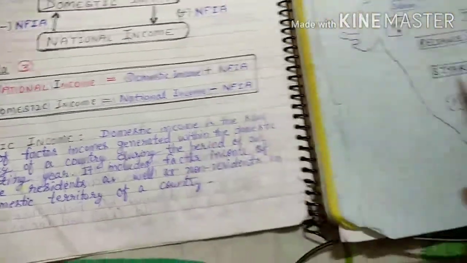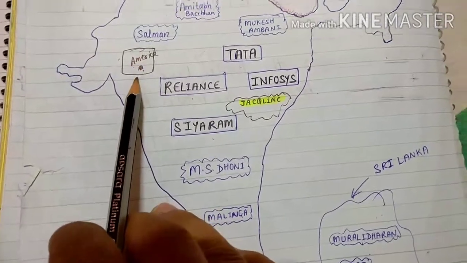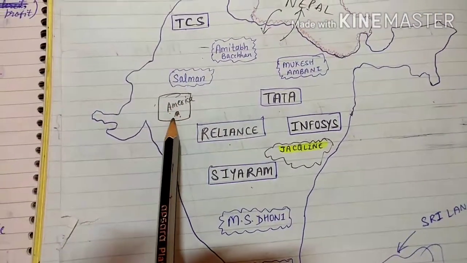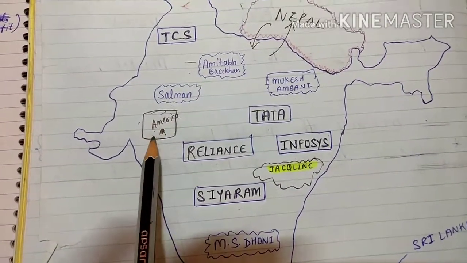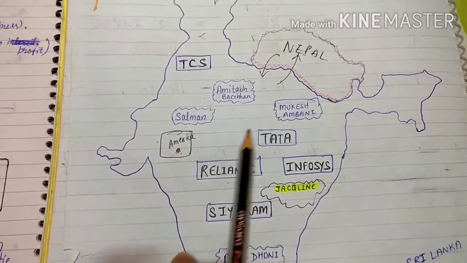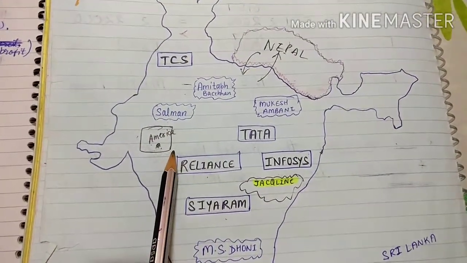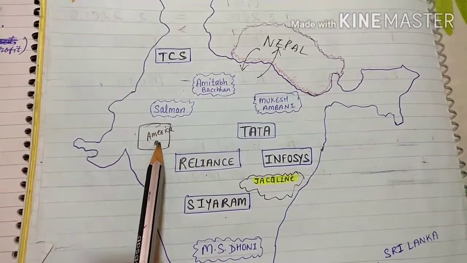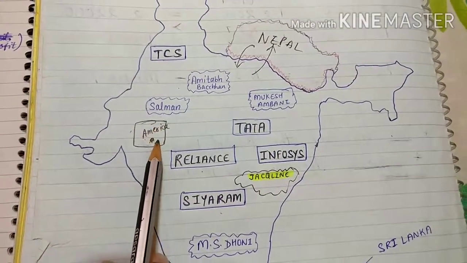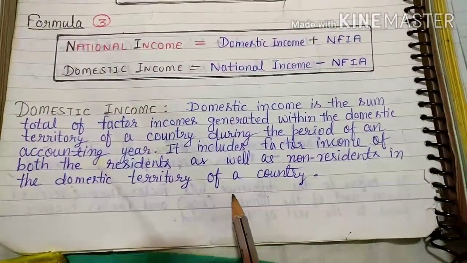I hope it is clear. One more example: suppose this America embassy is there. Whatever they are working here, for that work they are getting money from their country. So whatever they are earning within the domestic territory of India, though they are non-residents, their income will be included in the domestic territory of India. That is called domestic income. So domestic income includes the income of residents as well as non-residents of the domestic territory of a country.